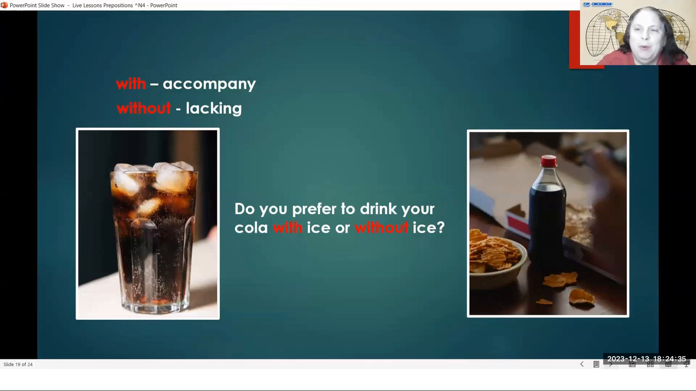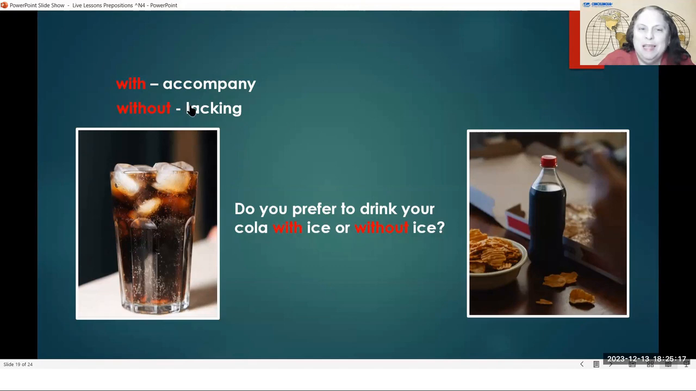With and without. These are opposites. Do you prefer to drink your cola with ice or without ice? With is when something will accompany something. It will be at the same time. I'm going to have cola and I'm also going to have ice. They are together. They accompany each other. I will have my cola with ice. Here, this bottle has no ice inside. So here I would like it without ice, without, with no ice, without.